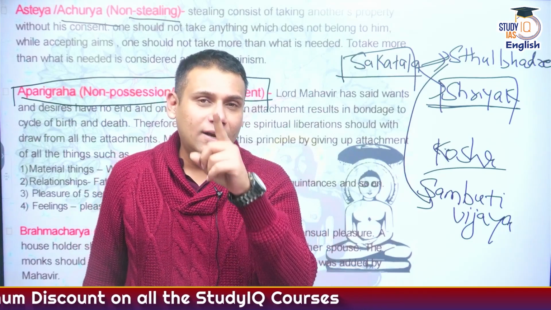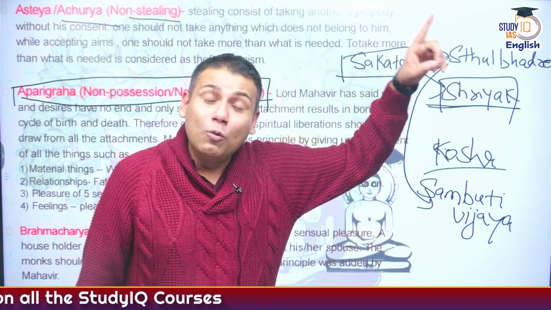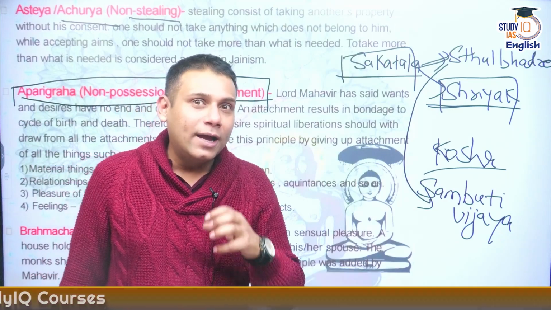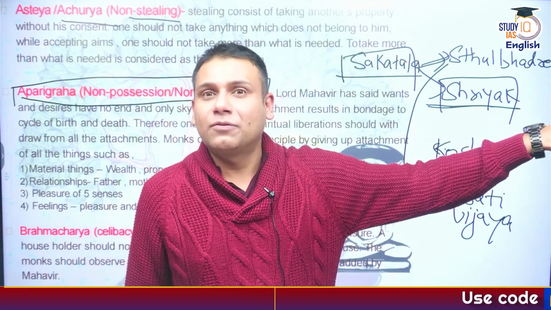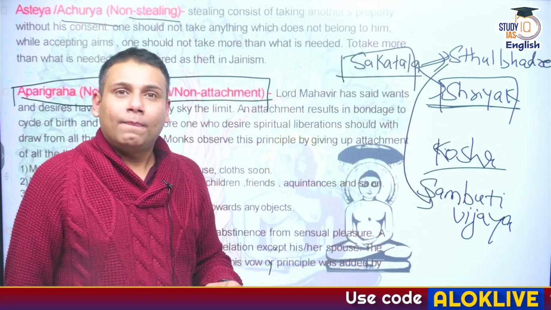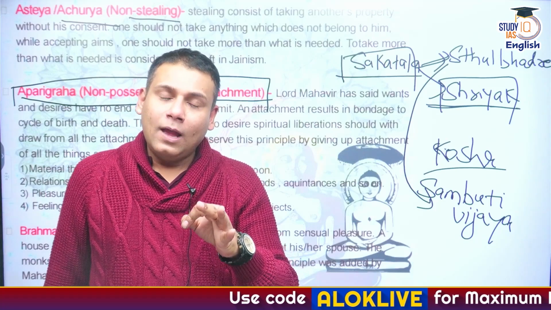He said that for the next 4 months, I would be staying in the gallery of Kosha, whom I loved so much previously, so that I can test whether I'm completely detached from her or not. He went to Kosha and stayed in her gallery for the next 4 months.